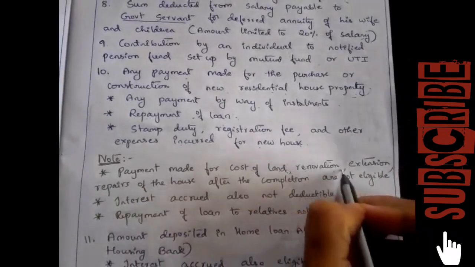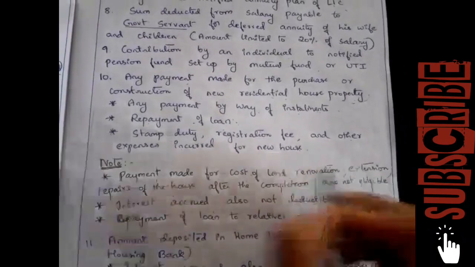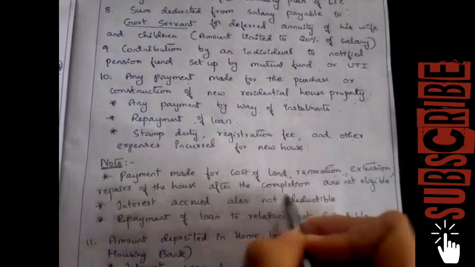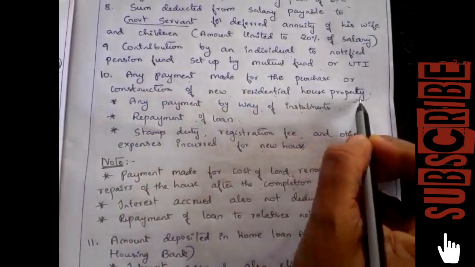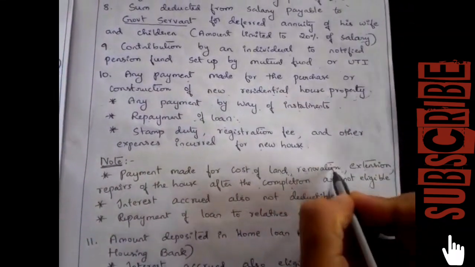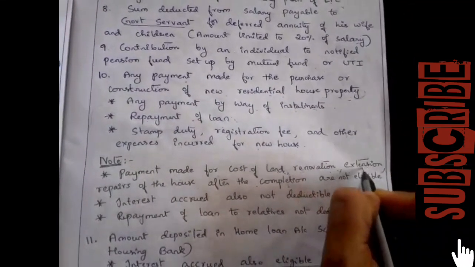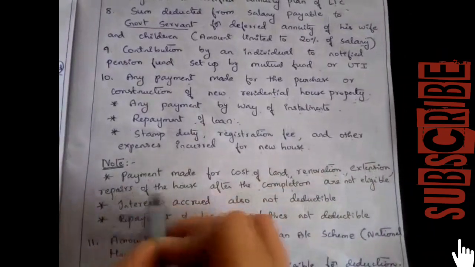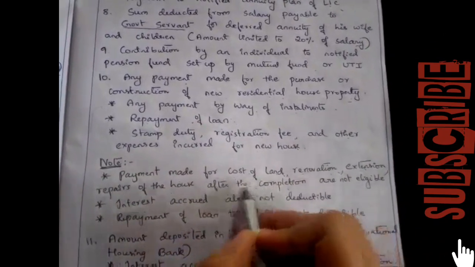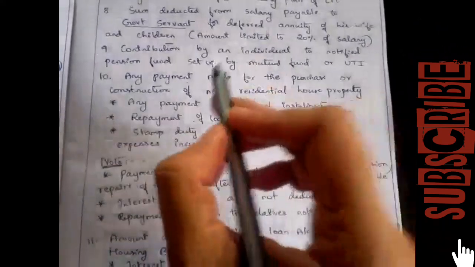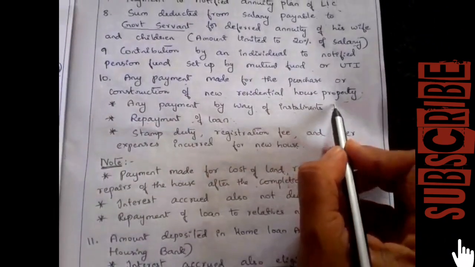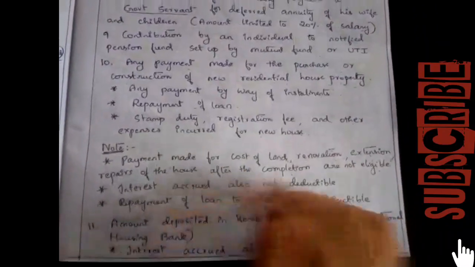Or any renovation of the house, extension or repairs of the house after completion. So this deduction is claimed only for the new residential house property, not for any renovation of an old house or extension of any old house or repairs of the house after completion. Then they are not eligible for deduction. Only for the payment made for a new residential house property can it be claimed under section 80C.